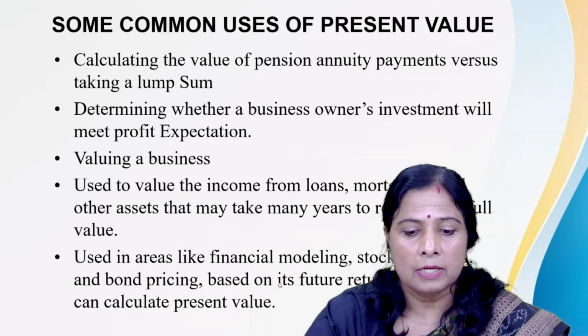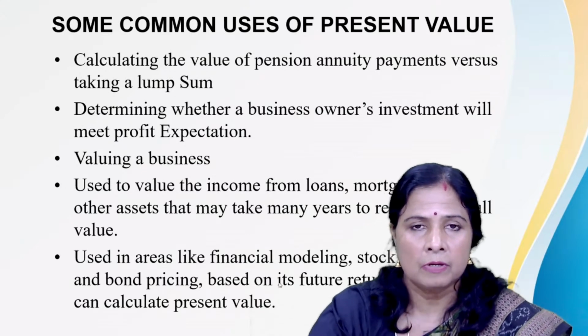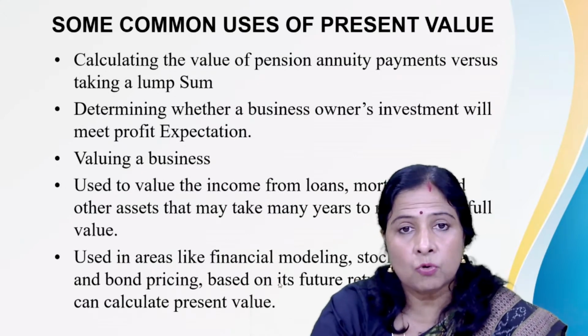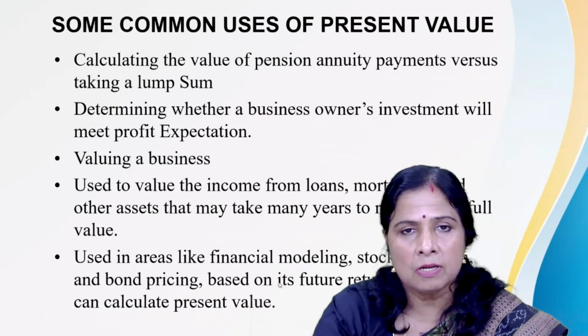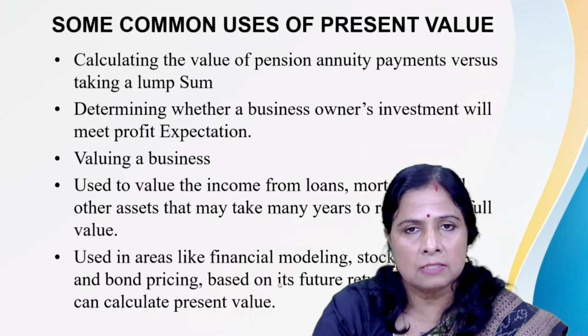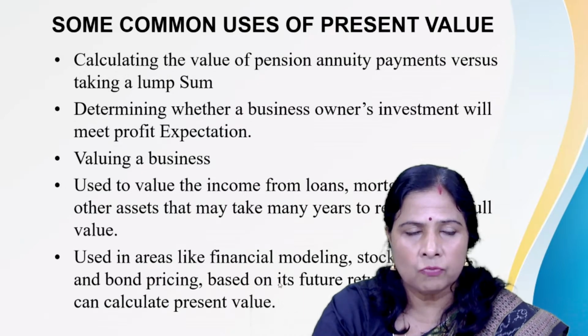But instead of that, if he takes 20 lakhs, then today that pension holder is going to take 20 lakhs today. But if you opt for the second option, then which one is beneficial? To know that, he has to apply the present value under the time value of money.